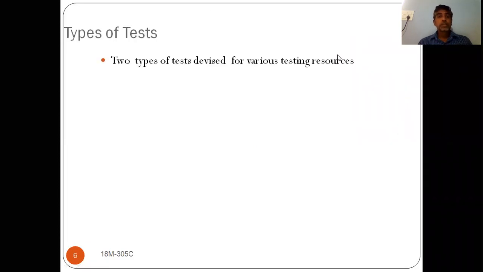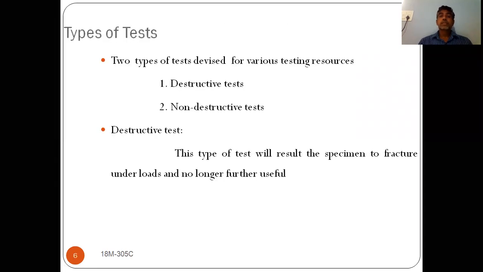Next, types of tests. How many types of tests are there? If we classify broadly, there are two types of tests. One is destructive testing, and the second one is non-destructive testing. All the tests that can be performed on materials can be classified into these two types.